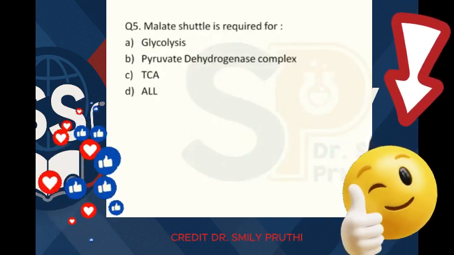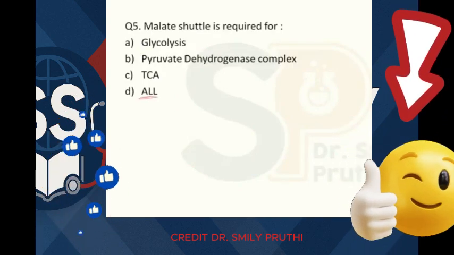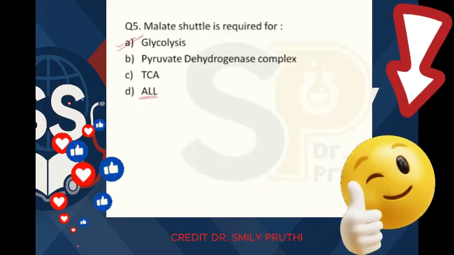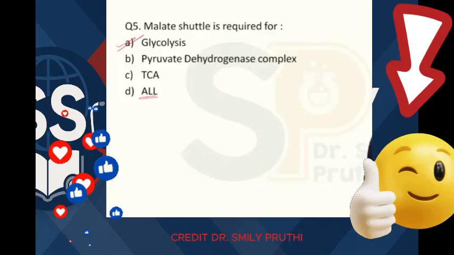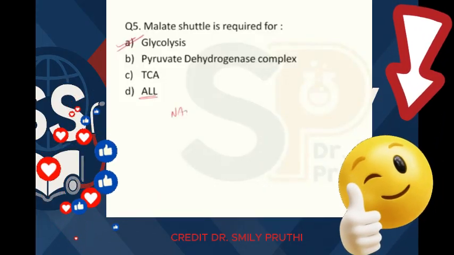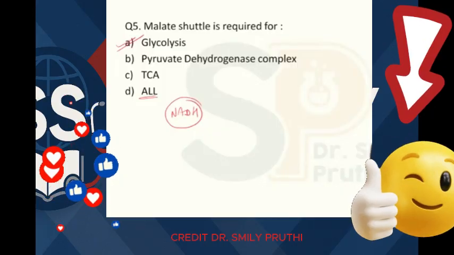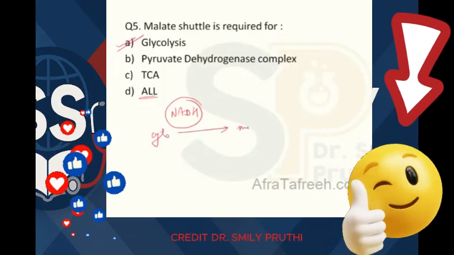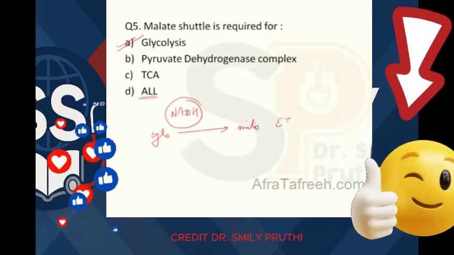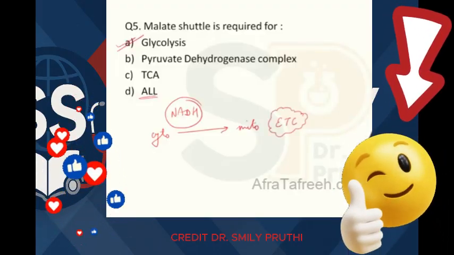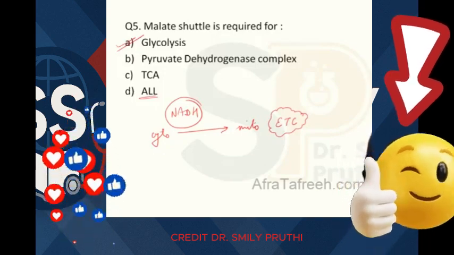Again, for this question, usually students have a tendency to mark all, but no, the answer is not all, the answer is glycolysis. Let's see the basics. What is malate shuttle? Malate shuttle is required for the transport of NADH from cytoplasm to mitochondria, because in mitochondria ETC occurs and NADH is the starting material of ETC, right?